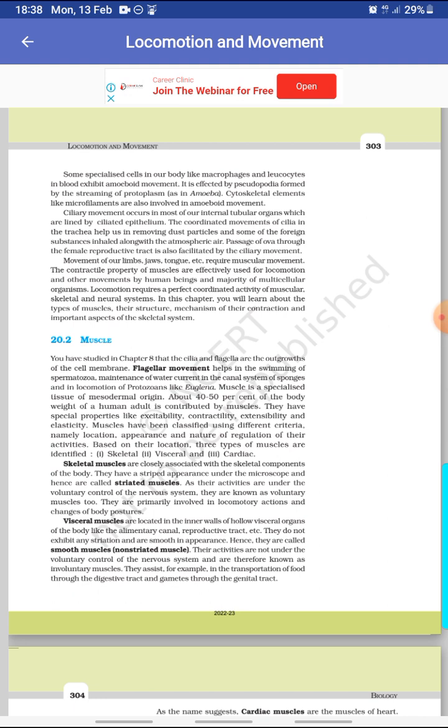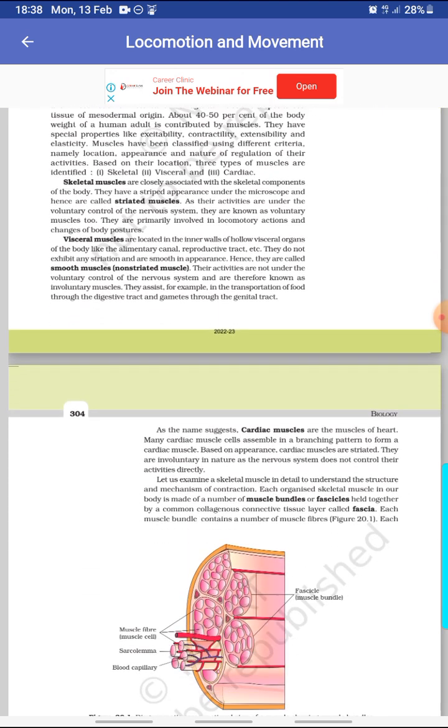Muscles have been classified using different criteria, namely location, appearance, and nature of regulation of their activities. Based on their location, three types of muscles are identified. First is skeletal, second is visceral, and third is cardiac. Skeletal muscles are closely associated with the skeletal components of the body. They have a striped appearance under the microscope and hence are called striated muscles. As their activities are under the voluntary control of the nervous system, they are known as voluntary muscles too. They are primarily involved in locomotory actions and changes of the body postures.